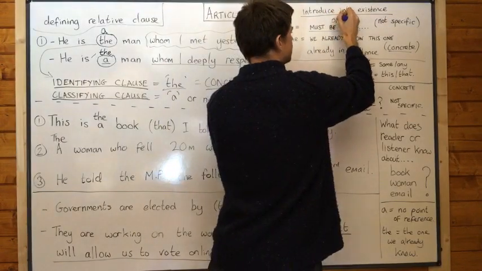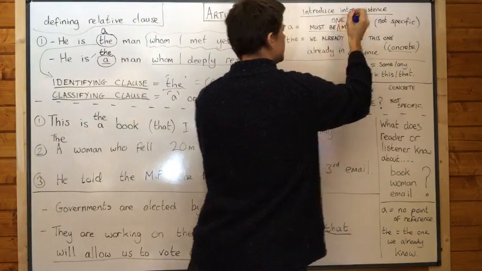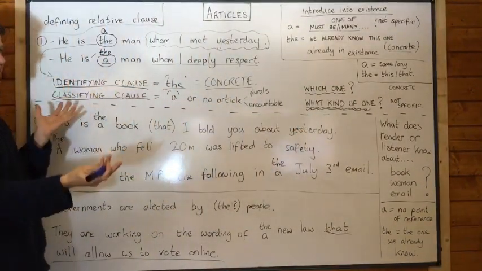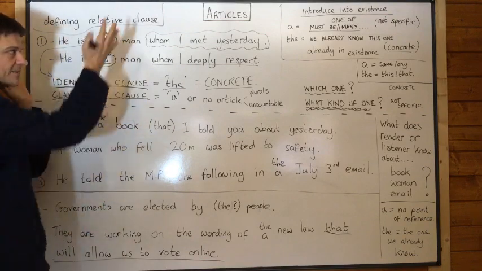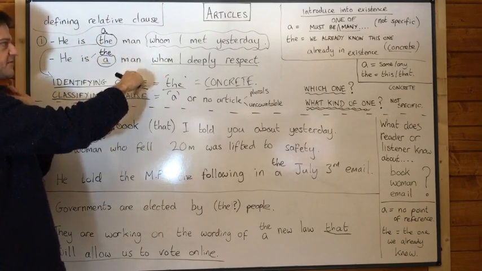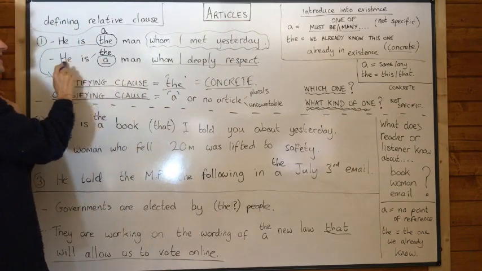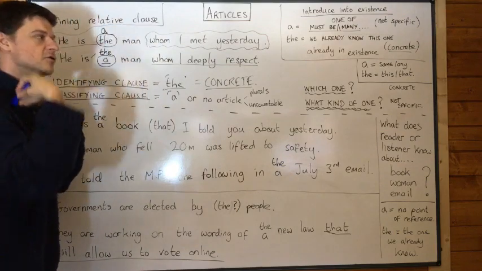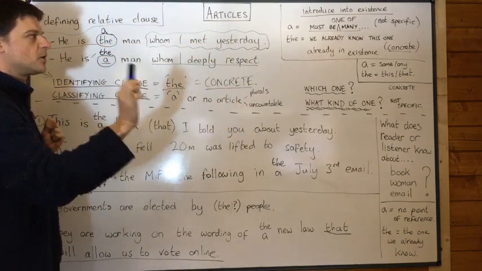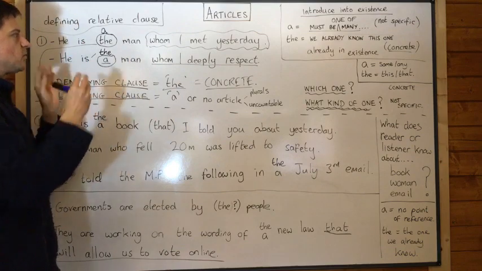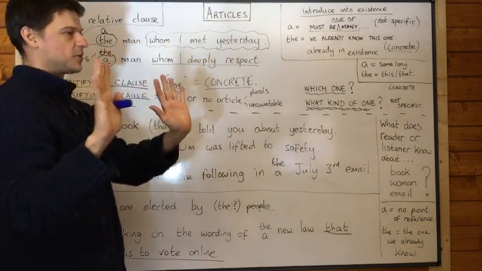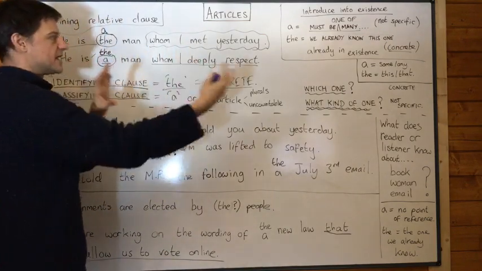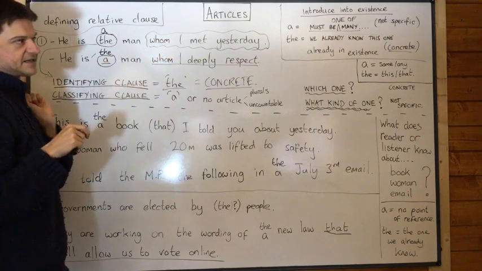When you use a, it must be one of many. And you must be answering the question of what kind of one is he or is it? I hope that helps for that particular defining relative clause. But again, we could say he is the man whom I deeply respect, but when we say that, we assume that the listener knows exactly which man I'm talking about. And it's not just that he knows which one I'm talking about. Let's make this really clear. It's that I am identifying the one he knows. He is the man whom I deeply respect.